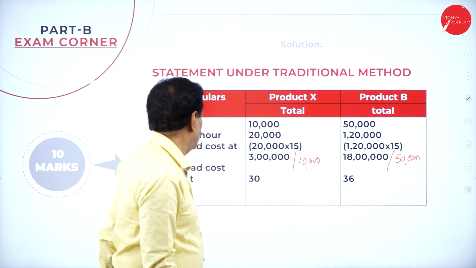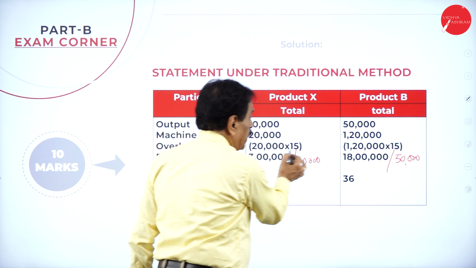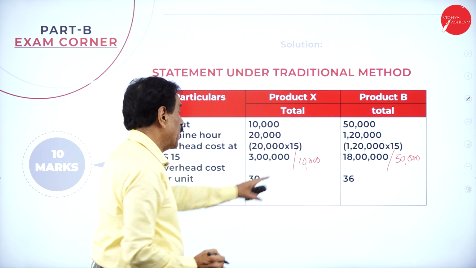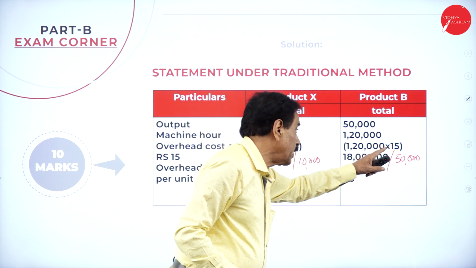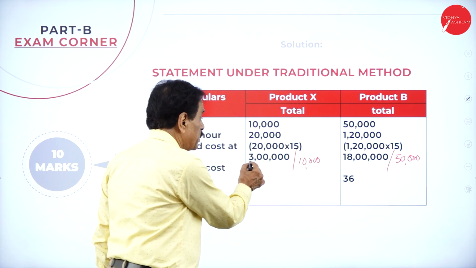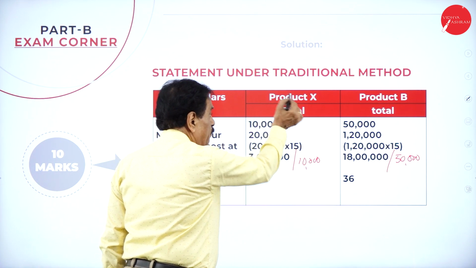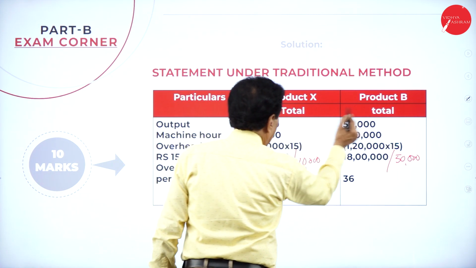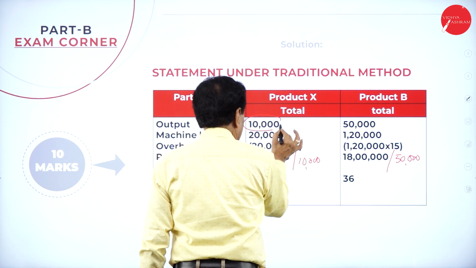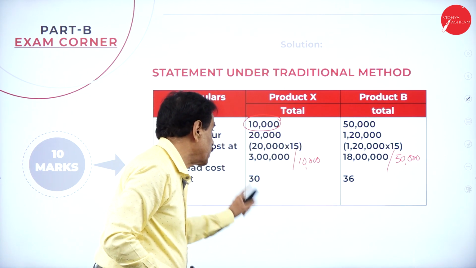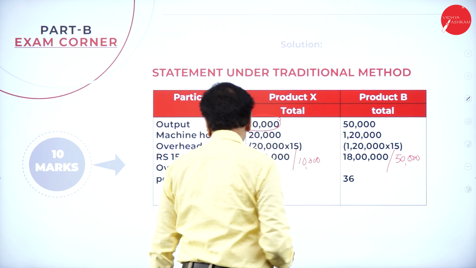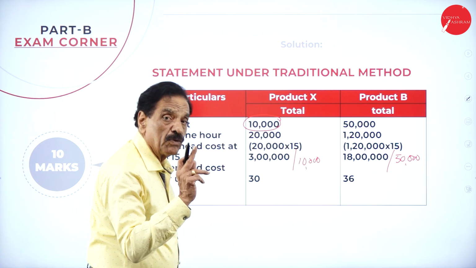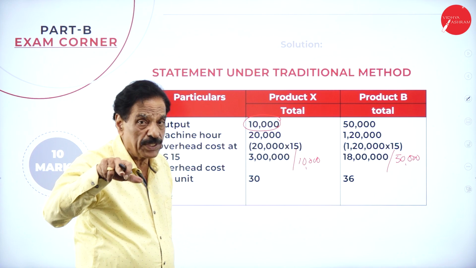Product B is 50,000 units. Machine hours are 1,20,000. Per hour how much? 15. 20,000 into 15 is 3 lakh. 1,20,000 into 15 is 18 lakh. So this is the total cost now, for product A and product B. How many units are there? 3 lakh divided by 10,000 is 30. Here, 18 lakh divided by 50,000 is 36. This is the overhead cost per unit as per the old method.